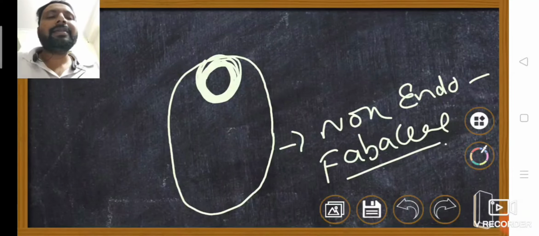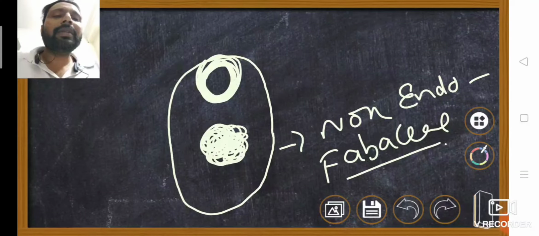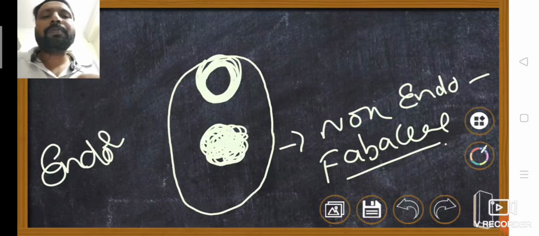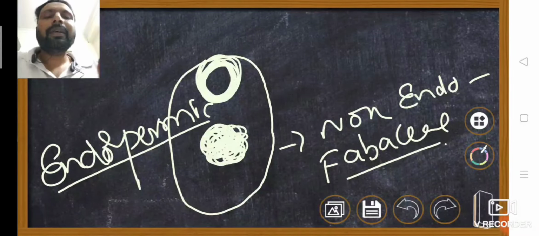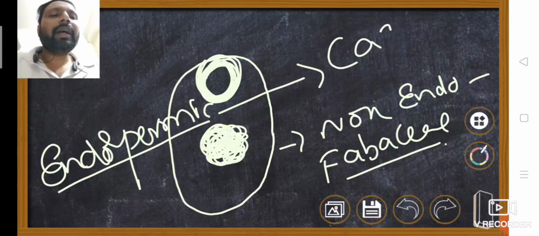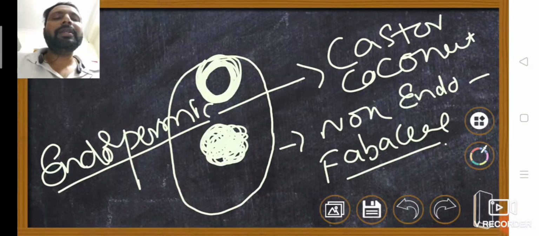Whereas in some plants, in some family members, a little amount of endosperm is left over. Those seeds are called endospermic seeds. Examples of endospermic seeds are castor and even coconut. So, endospermic seeds and non-endospermic seeds.